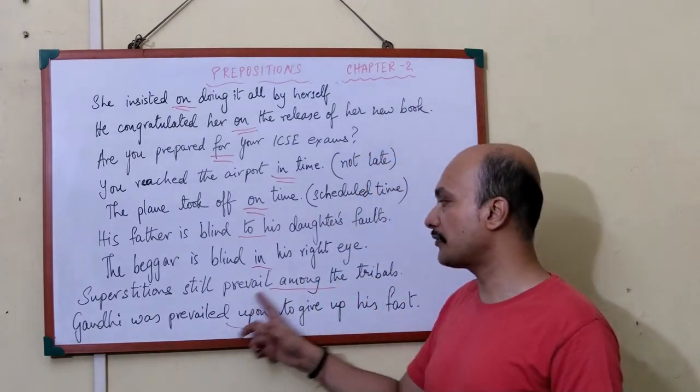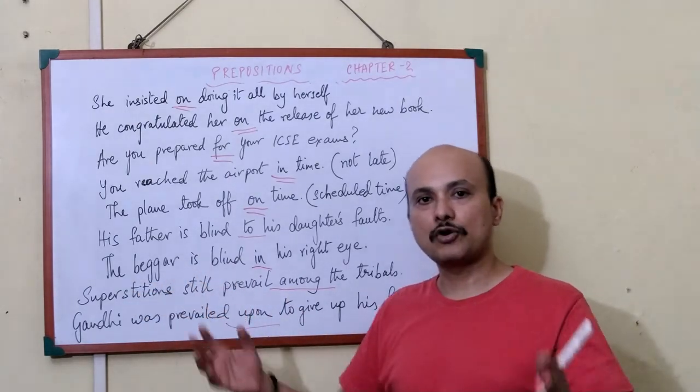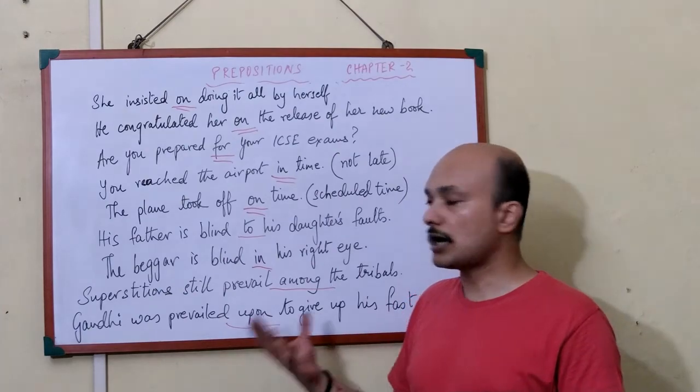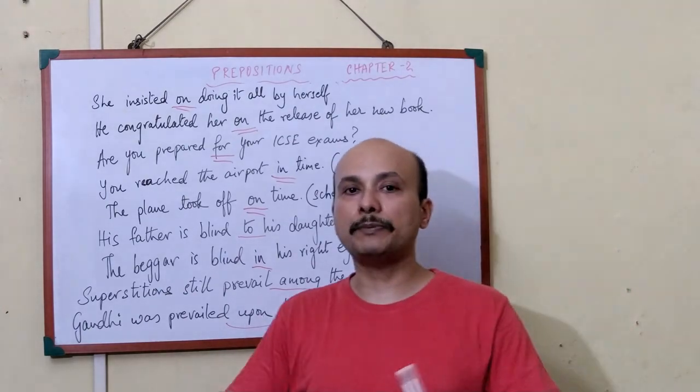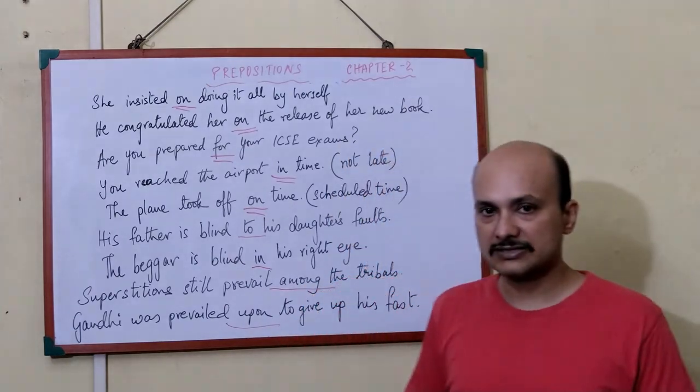So that is the difference between "prevail among", which is distributed superstition among all the tribals, and here Gandhiji is pressurized by a number of people. They put in the request, they put in the demands to make him give up the fast.